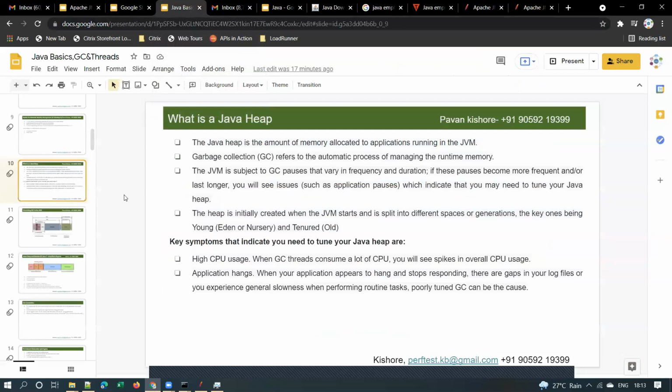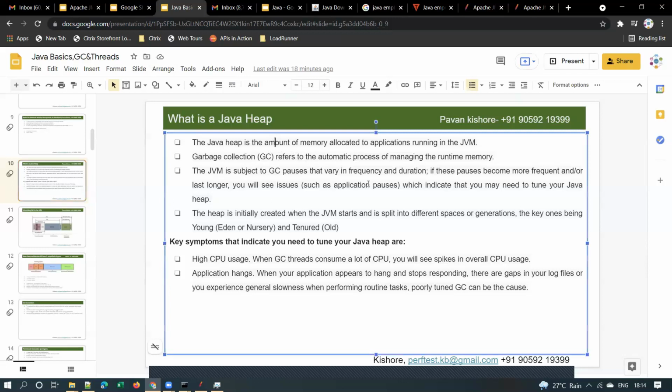So what happens if we directly increase from 1 GB to 2 GB or 3 or 4 GB, right? That will impact your garbage collection time. So we'll see what is garbage collection time. First, is this clear, what is meant by a Java heap? Yes. Amount of memory. You have to remember this definition, okay?